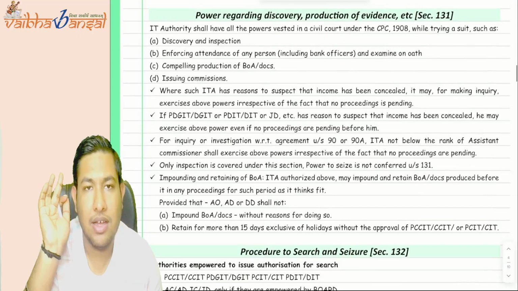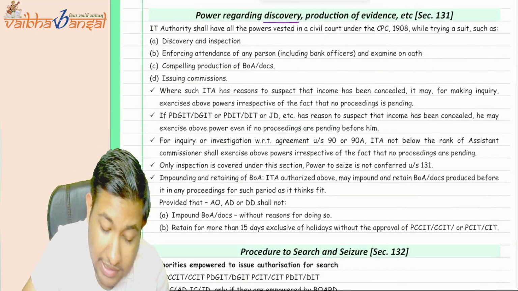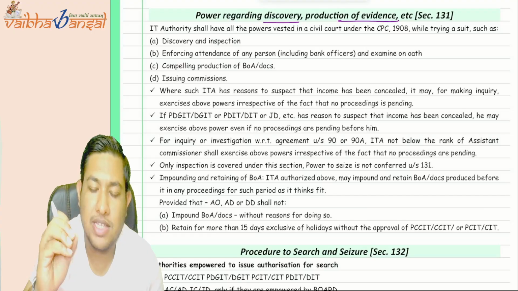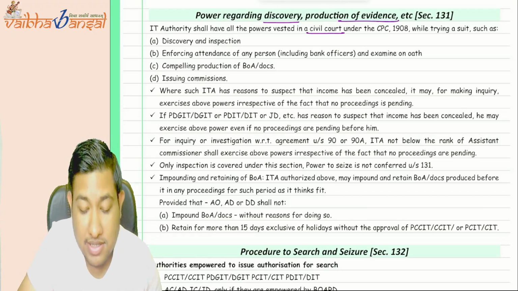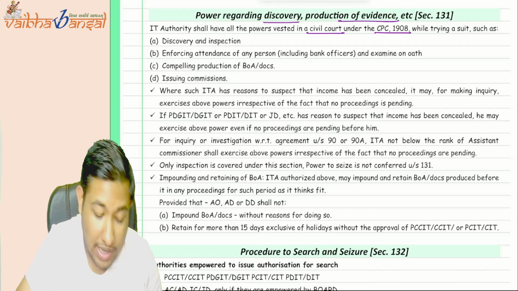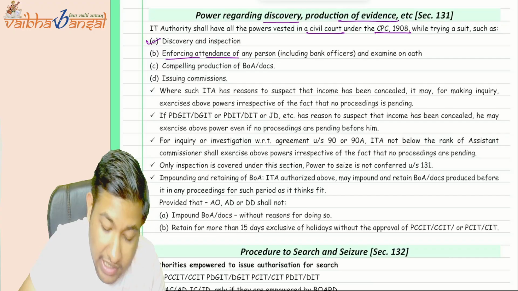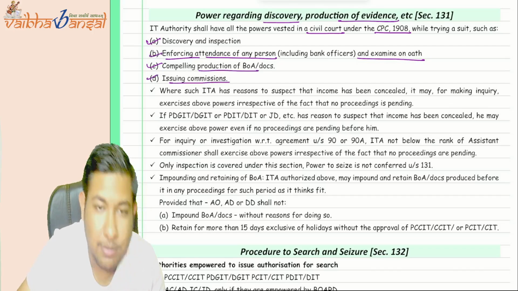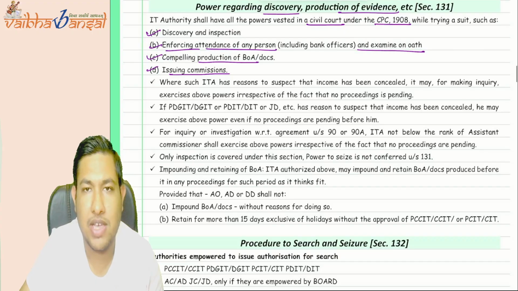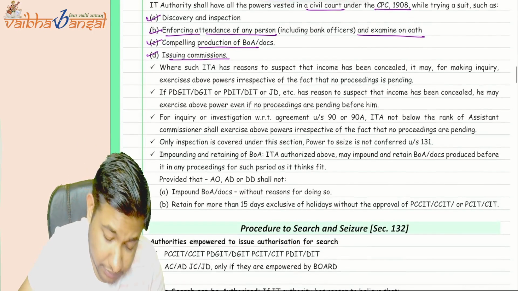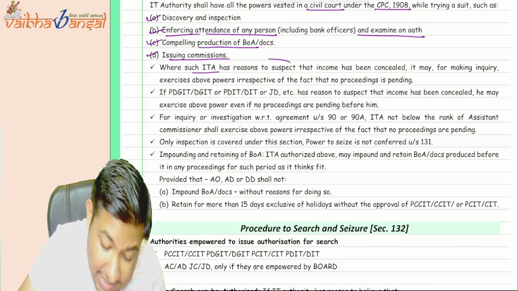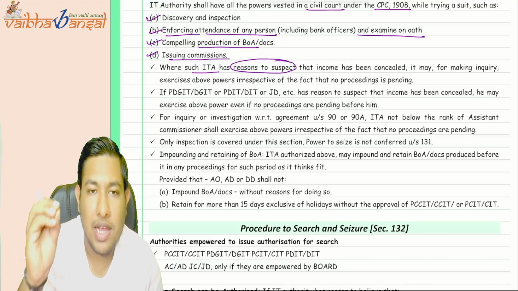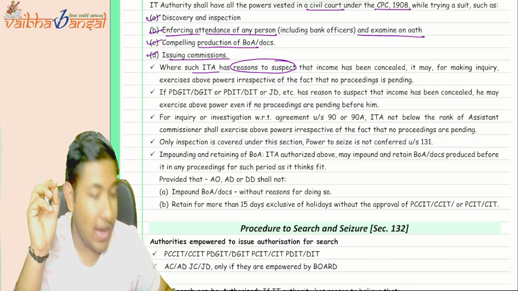Section number 131. That is the power regarding the discovery or production of evidence. See, the income tax authority is given the same powers as are given to a civil court under the Code of Civil Procedure, 1908, like discovery and inspection, enforcing the attendance of any person and examining on oath, compelling the production of books of accounts, issuing commissions. Every power of this particular act is given. Okay, now where such ITA has reason to suspect, the belief should not be required. If there is a suspicion as well, then also it is fine.